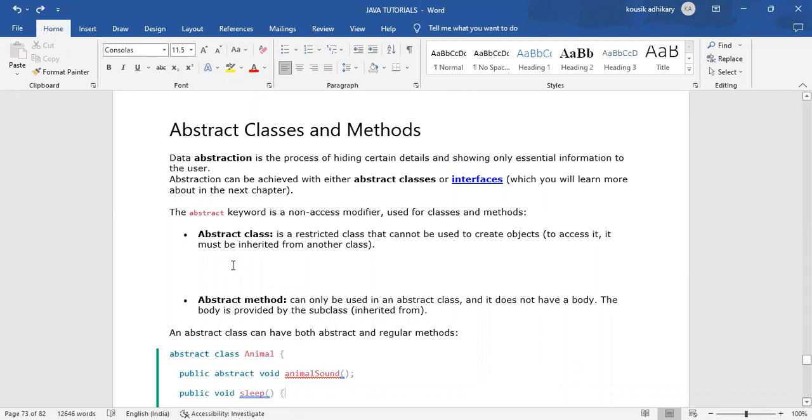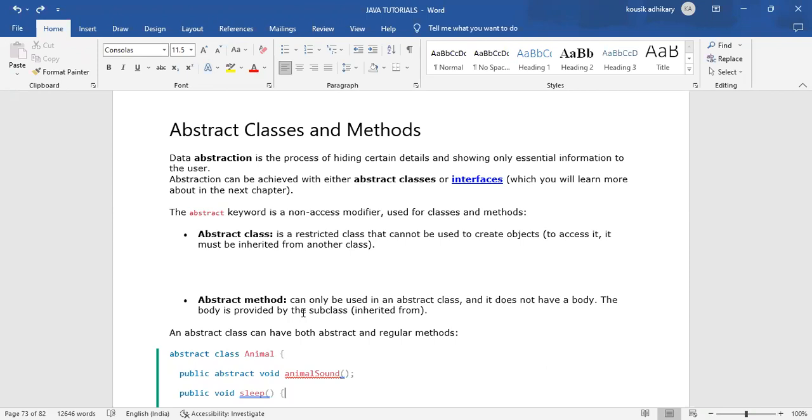And an abstract method can only be used in an abstract class, and it does not have a body. The body is provided by the subclass. That means when you have created an abstract class, only for that abstract class can you create an abstract method.